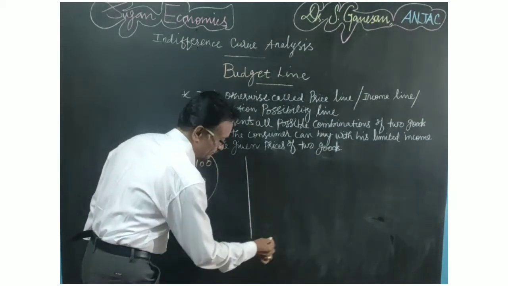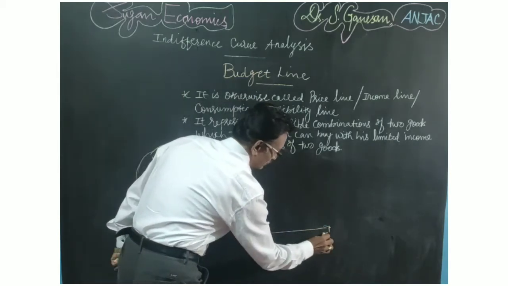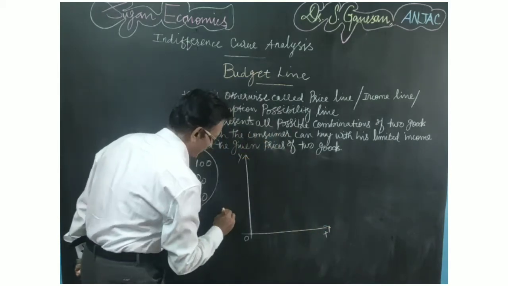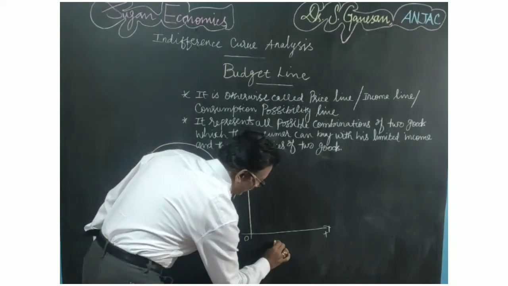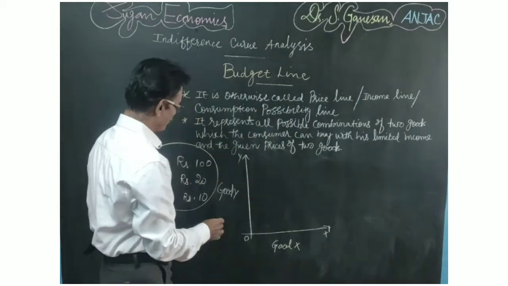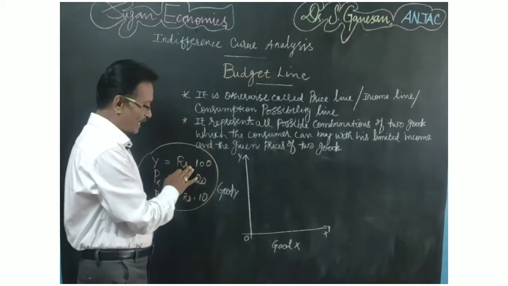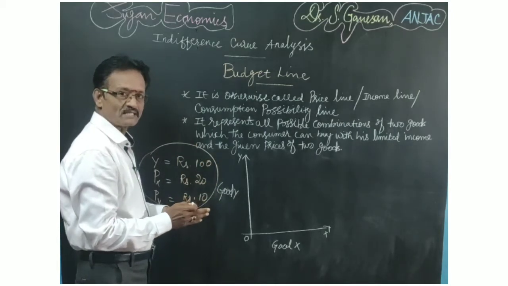On the y-axis we take good Y and on the x-axis we take good X. The consumer has to spend all his income. No income will be left in the hands of the consumer.